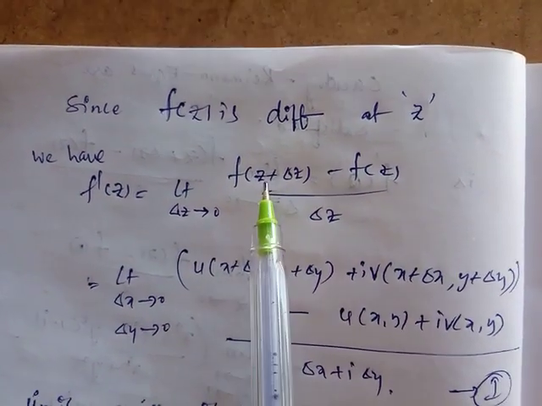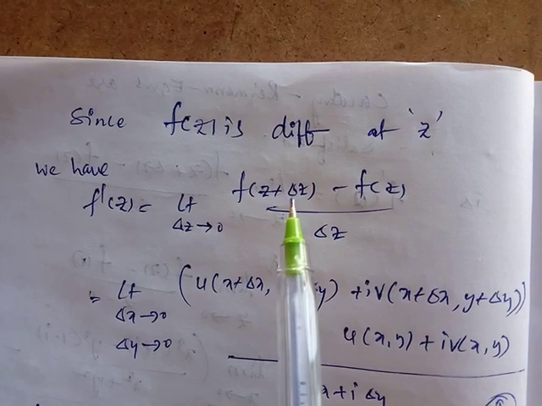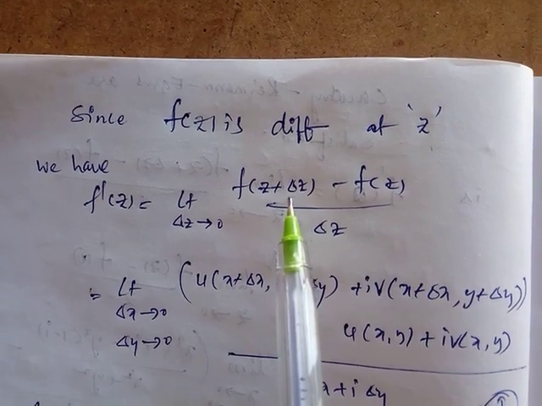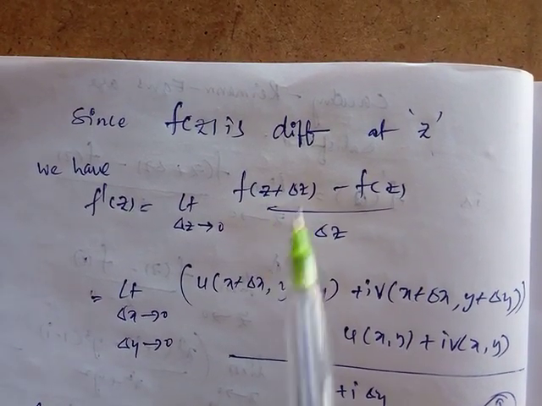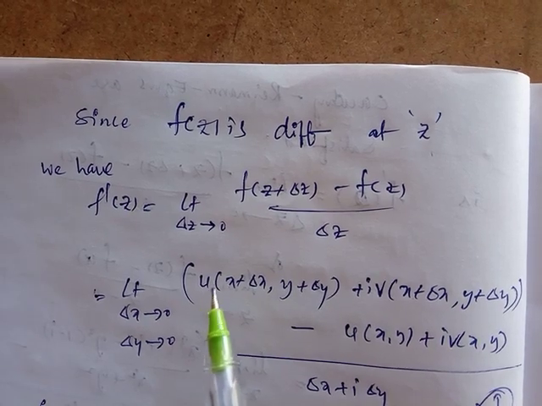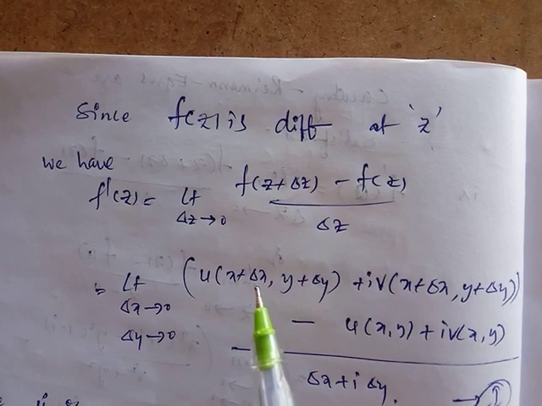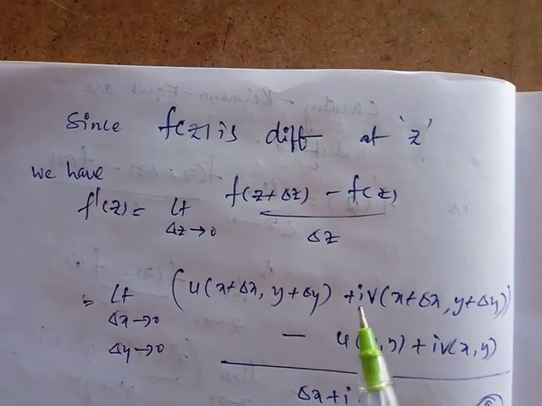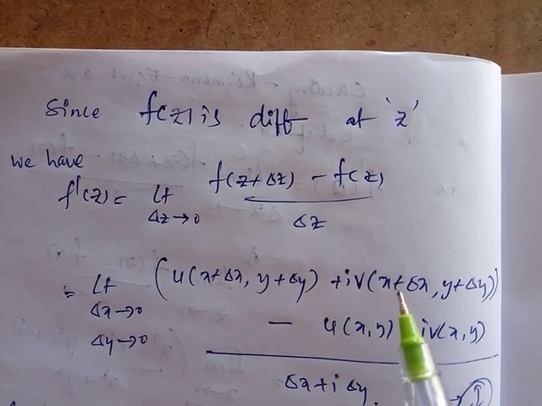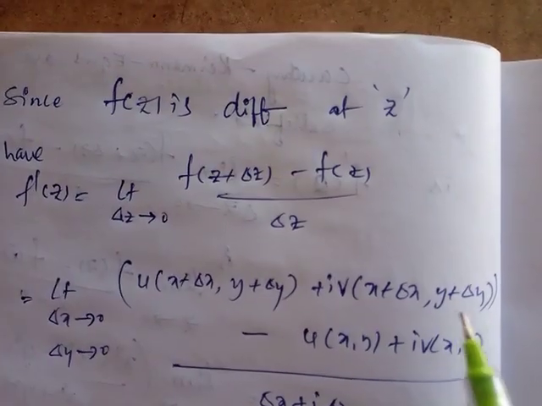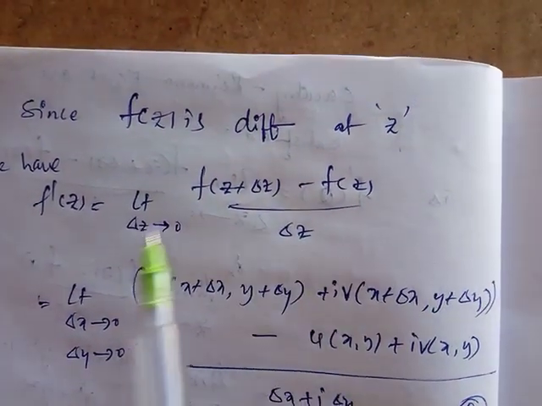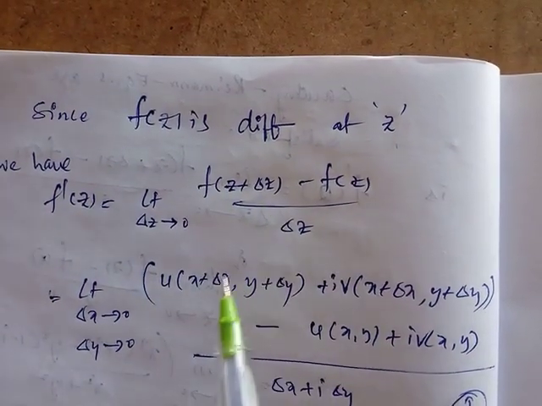Here f of z equals u plus i v, and I am adding a small increment: u of x plus delta x, y plus delta y, plus i into v of x plus delta x, y plus delta y. The x increment is delta x and the y increment is delta y. That is the f of z plus delta z value.